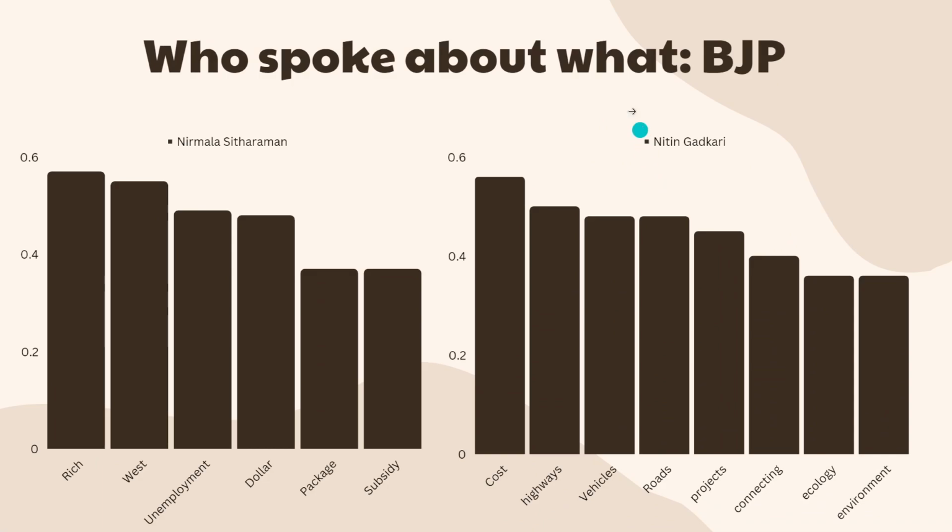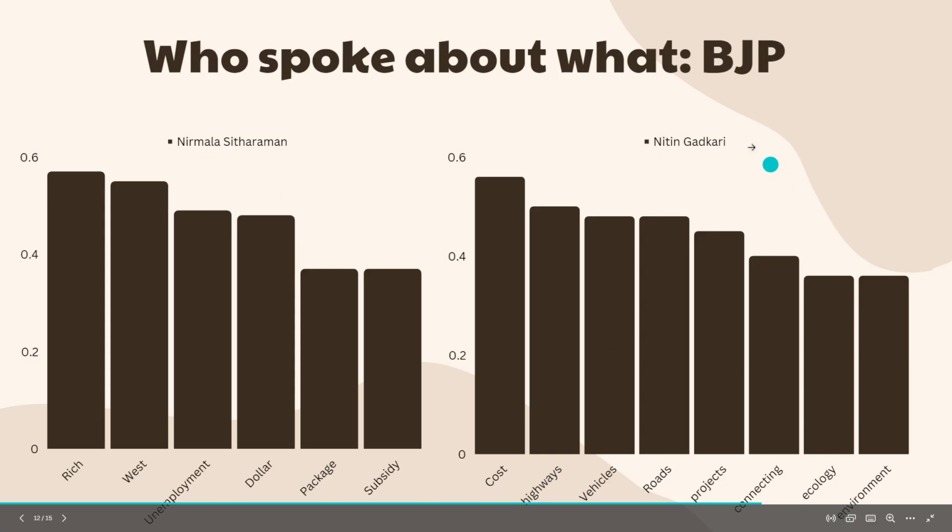Then we see who spoke about what. We see two different kinds of ministers. One is somebody like Nirmala Sitharaman, who will talk a fair bit about her ministry, but we'll also see some topics that are regarding the country matters. But for somebody like Nitin Gadkari, who's the roadways minister, we see all the topics which are only related to his own ministry.